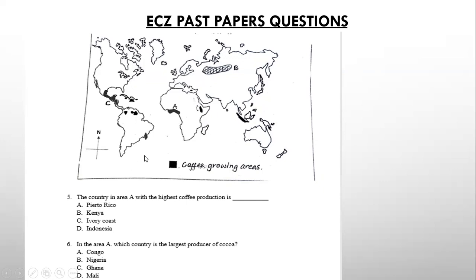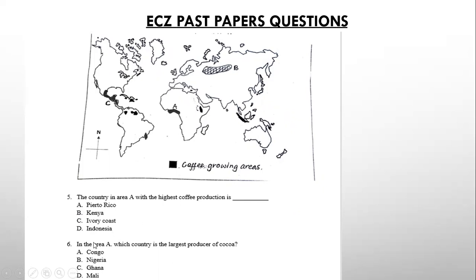Now, question 5 says, the country in area A with the highest coffee production is, remember what we said? In this area, if you look at the options here, the best possible answer is Ivory Coast. Ivory Coast in this area.